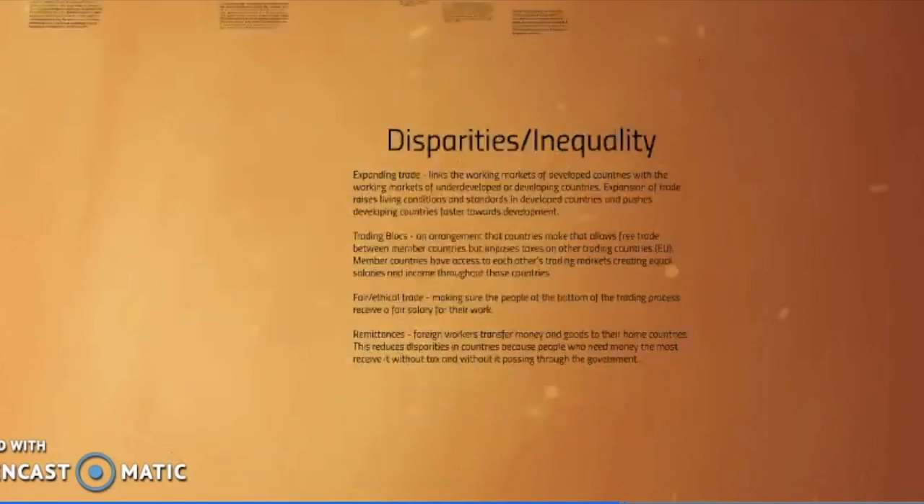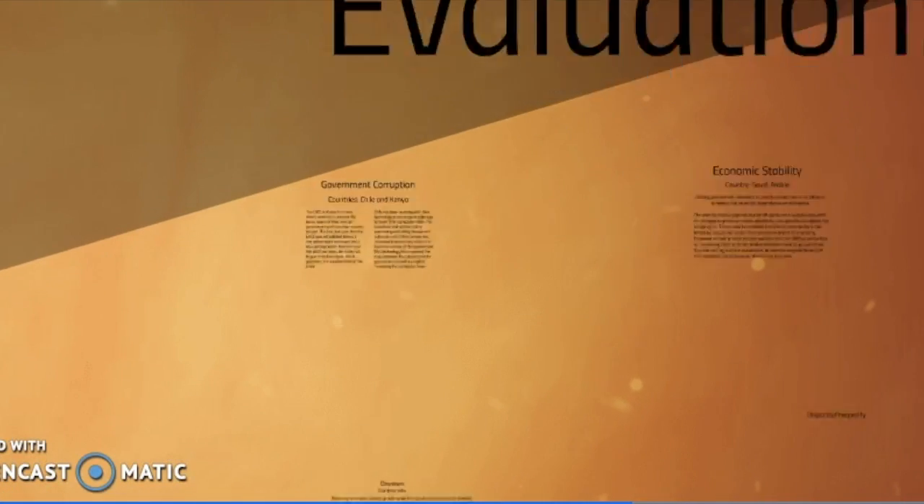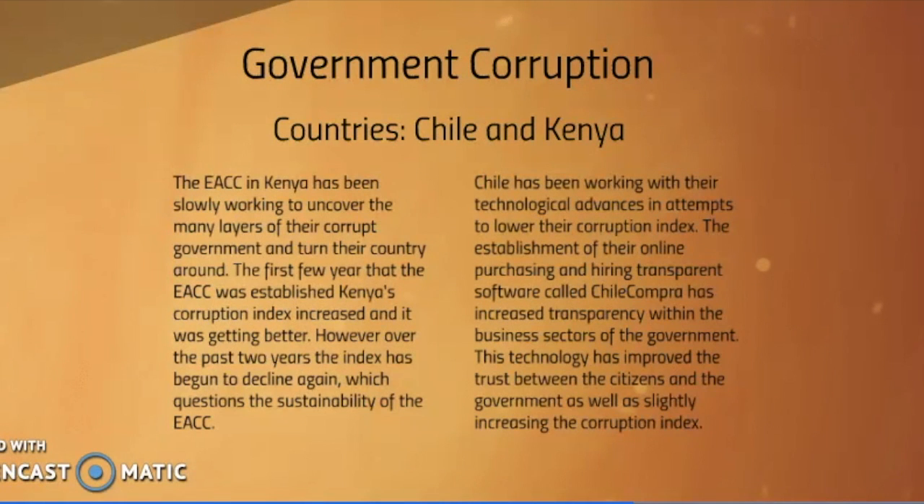If we look at how Kenya and Chile have been working to get government corruption better, the AICC in Kenya has been slowly working to uncover the many layers of their corrupt government and actually turn their country around. So the first few years that the AICC was established, Kenya's corruption index actually increased and it was getting a lot better. But over the past 2 years, the index has begun to decline again, and that puts to question the sustainability of their AICC.